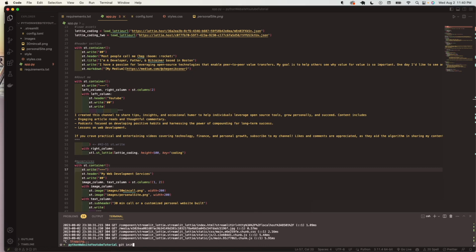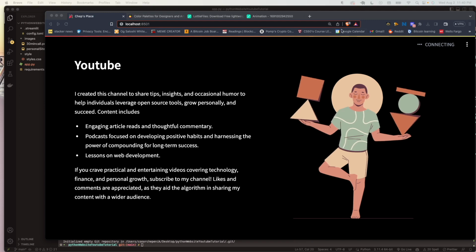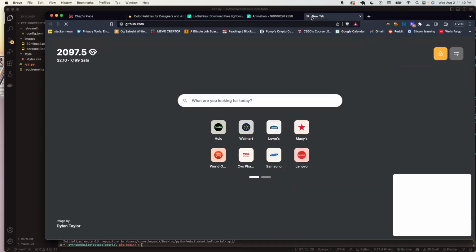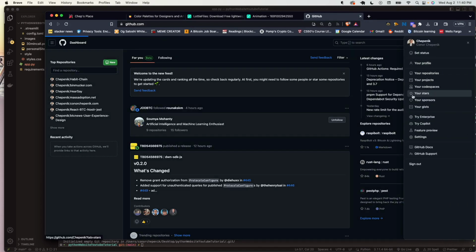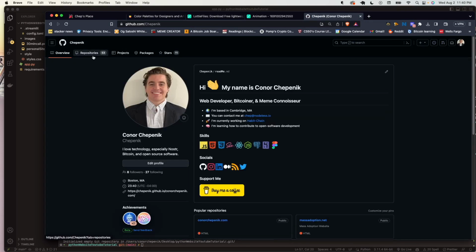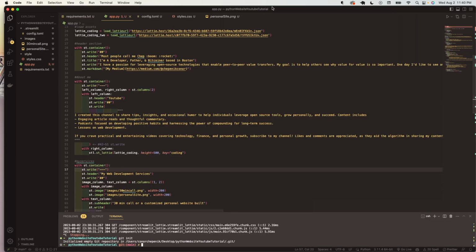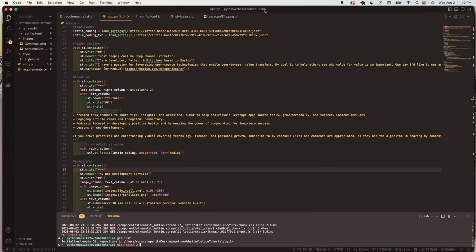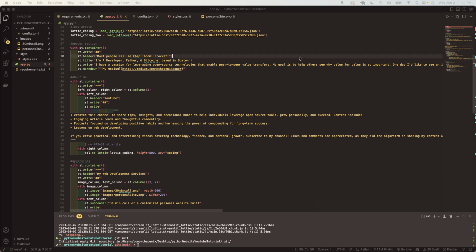Okay, so now I actually want to go ahead and deploy this. So I'm going to do this with you guys. Git init, run that in your terminal, open up your GitHub account. We're going to create a new repository. Let me go to my profile, repositories, new repository. What did I call this one? Python website YouTube tutorial. Brilliant name. Didn't see a way to copy and paste that. One second. All right, copy that.